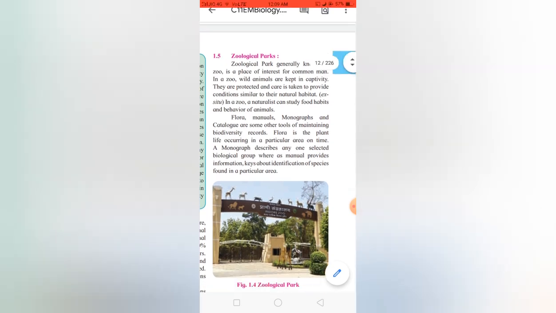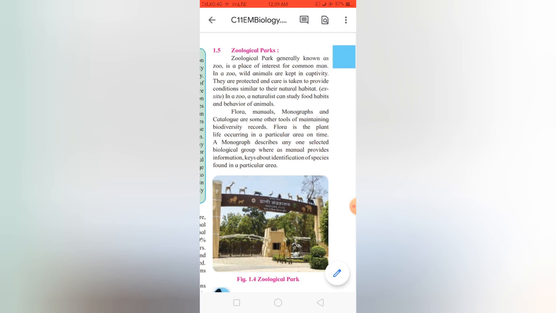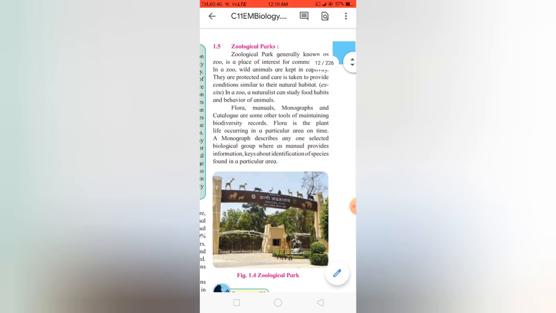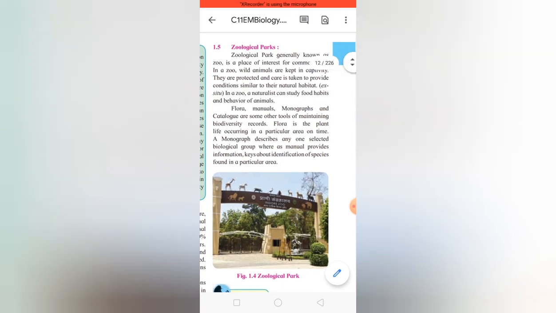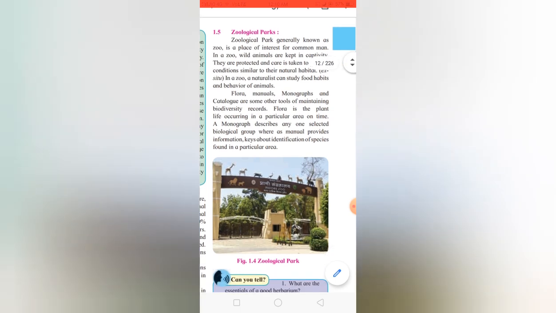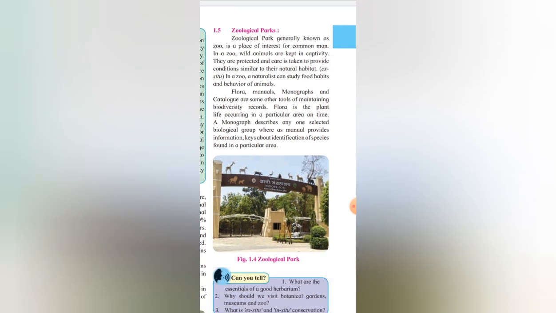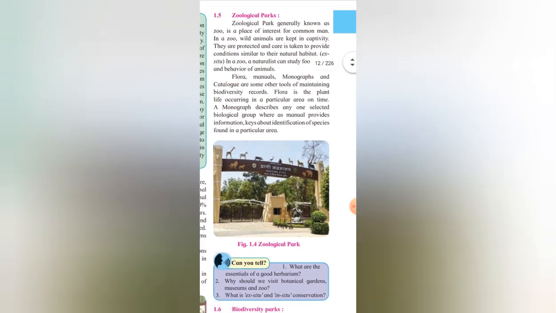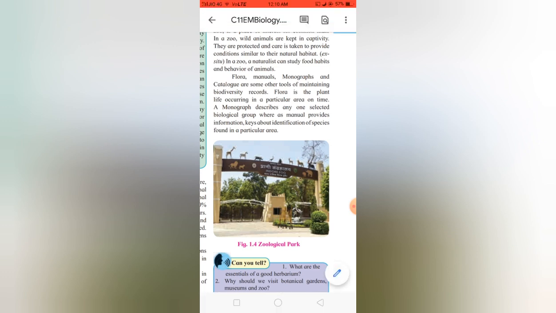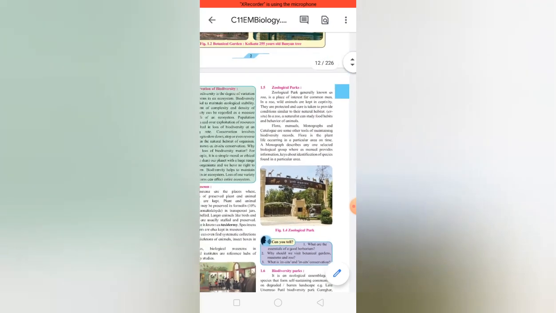So this is done. Flora, manuals, monographs, and catalogs are some of the tools for maintaining such biodiversity records. So flora is something where a particular area is taken and their plants, animals, different kinds are being grown over there. And a monograph is something where any one selected taxon is selected and studied. And manuals are something which give information about that particular organism. Keys are about identification of species found in a particular area.